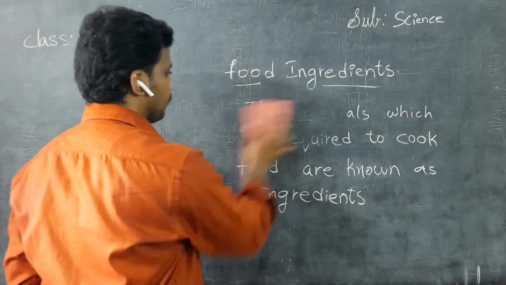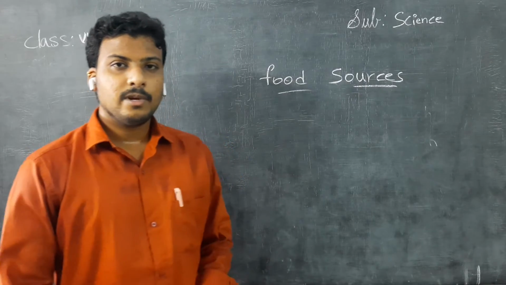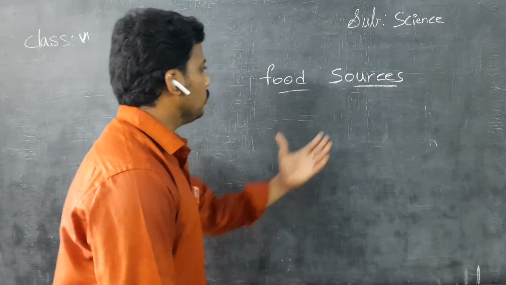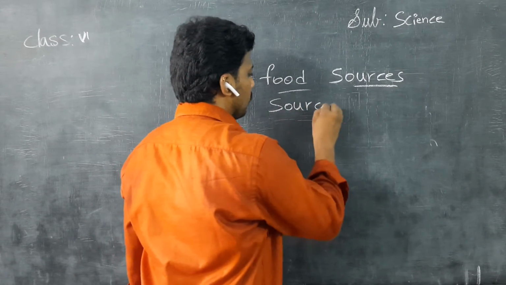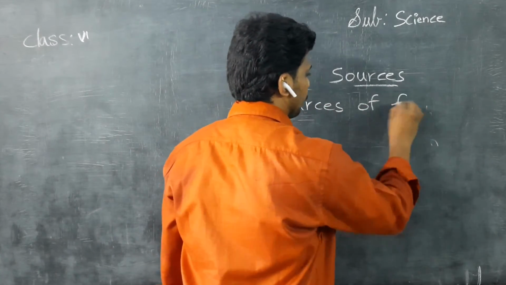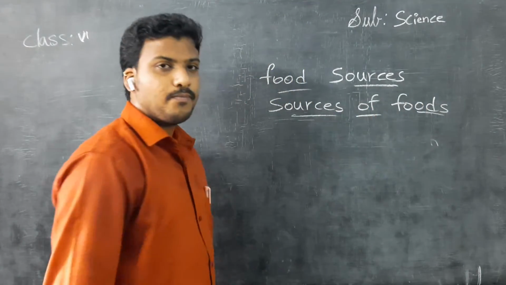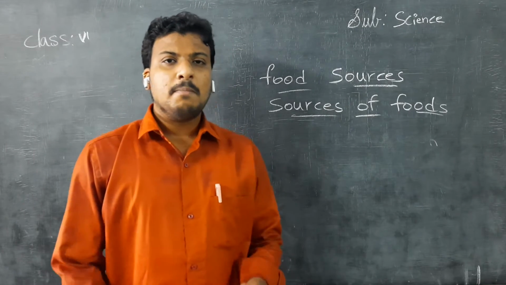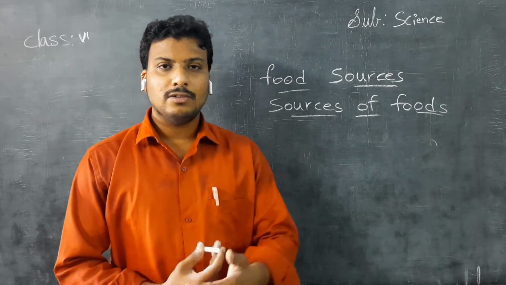Children, the next topic is food sources, or sources of foods. Children, you are eating a lot of varieties of food items in our day-to-day life.